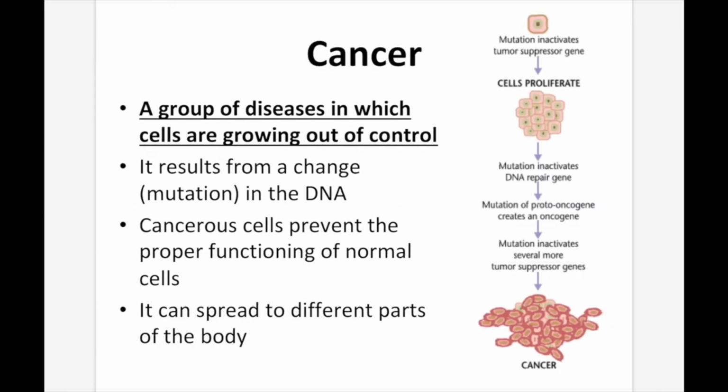Cancer. So what is cancer? Well, cancer is a group of diseases in which cells are growing out of control. It results from a change, a mutation in the DNA. Cancerous cells prevent the proper functioning of normal cells, and it can spread to different parts of the body.